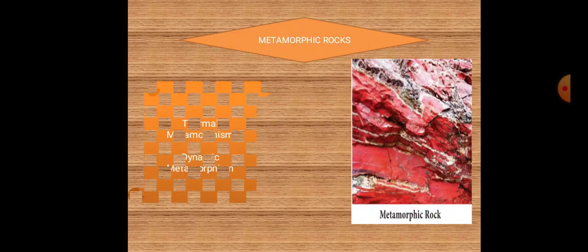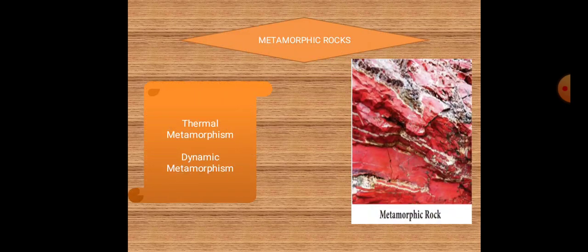The word metamorphic is derived from two Greek words, meta and morpha. Meta means change and morpha means shape. Change the shape, so we can get an idea of what that is. When igneous and sedimentary rocks are subjected to high temperature and pressure, the original rocks get altered, that is changed, into a new kind of rock called metamorphic rocks.